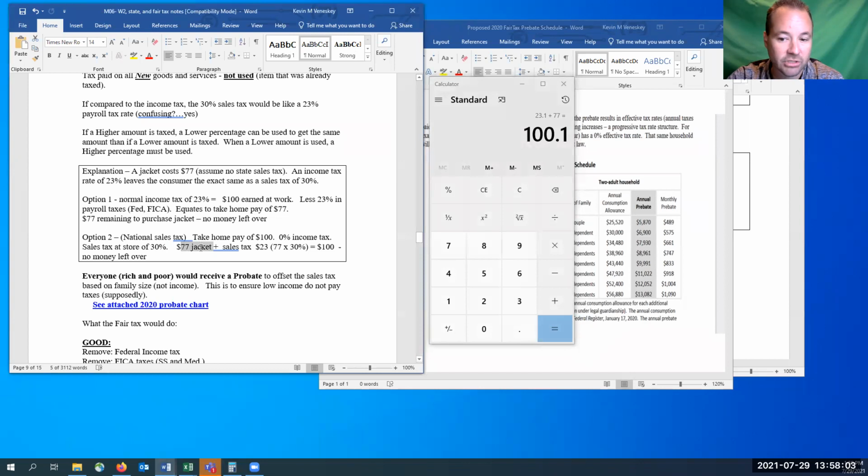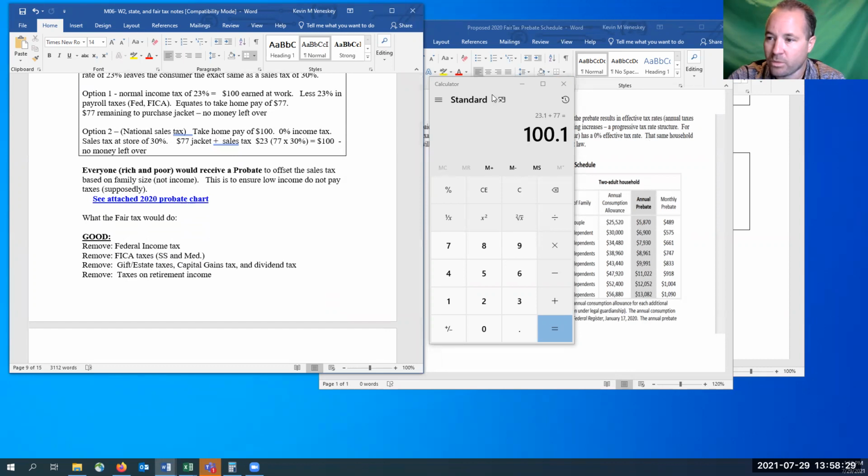So a $77 jacket, you ring it up at the register, they tack on 23, they're going to charge you $100. So all of your money's gone again, just like with option 1. Option 1 and option 2, you come out the exact same. A 30% sales tax is the same as a 23% payroll tax. It's kind of weird to think about.